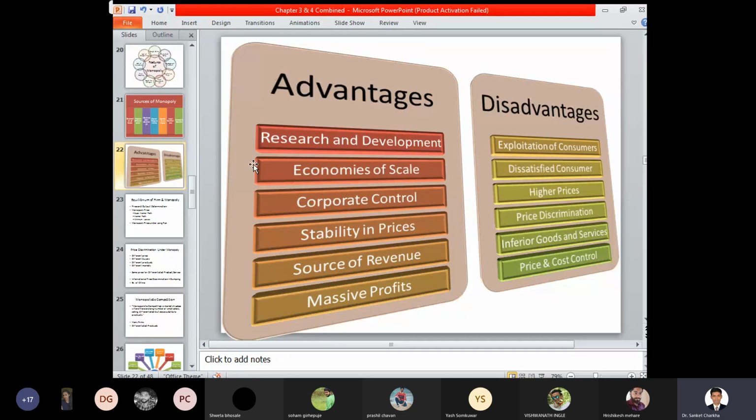Sources of revenue. Here, the source of revenue for the manufacturer who is in the monopoly market is quite definite and certain. Whether the market increases or decreases, whether the income level of a consumer increases or decreases, whether the product requirement increases or decreases, whatever the changes in market conditions, there will be no loss-making situation for a particular person. Every commodity, every product will be sold, and accordingly there is a definite source of revenue for a person or a firm in a monopoly situation.